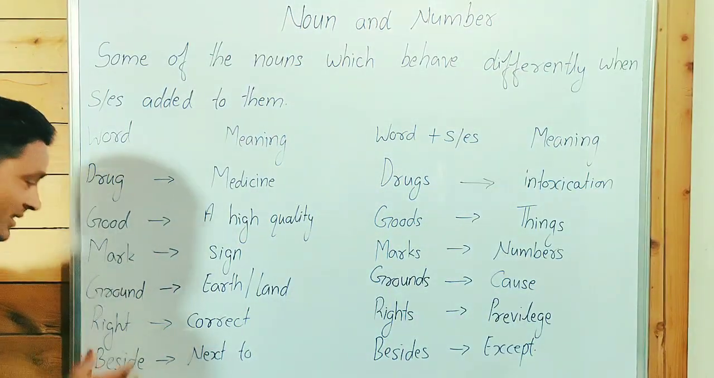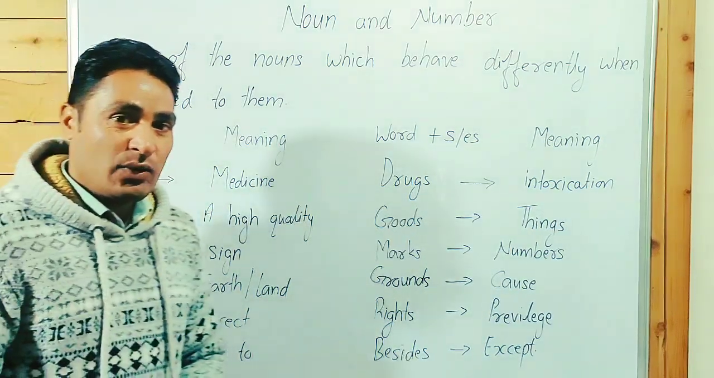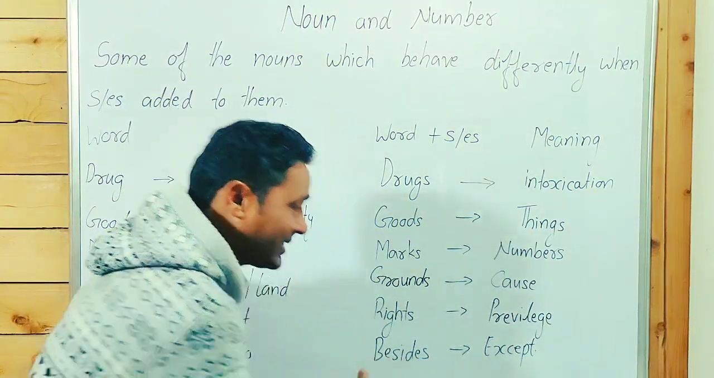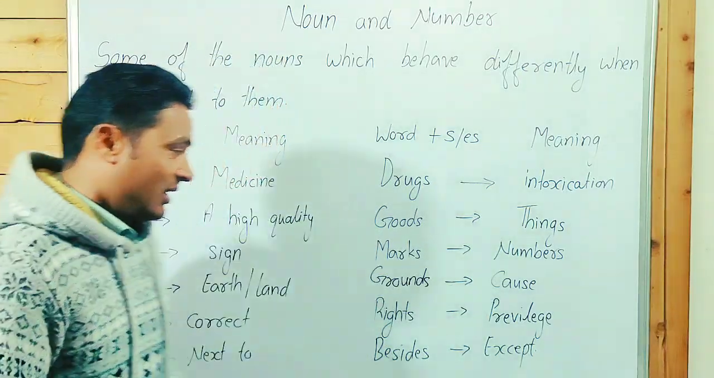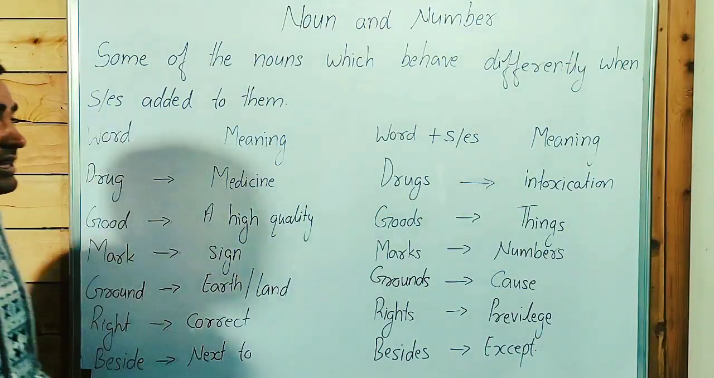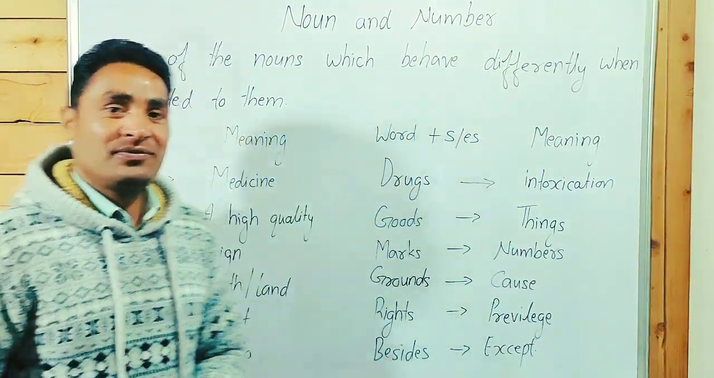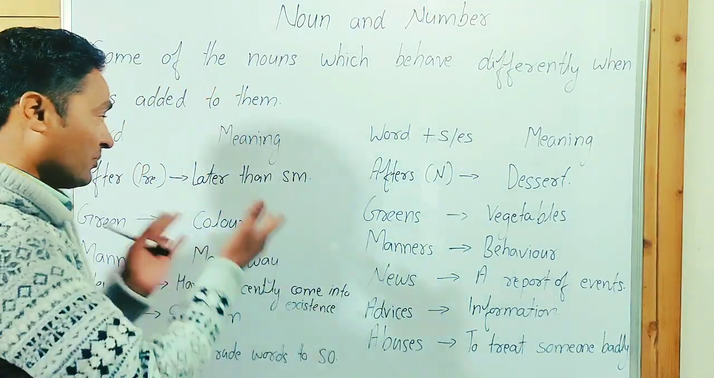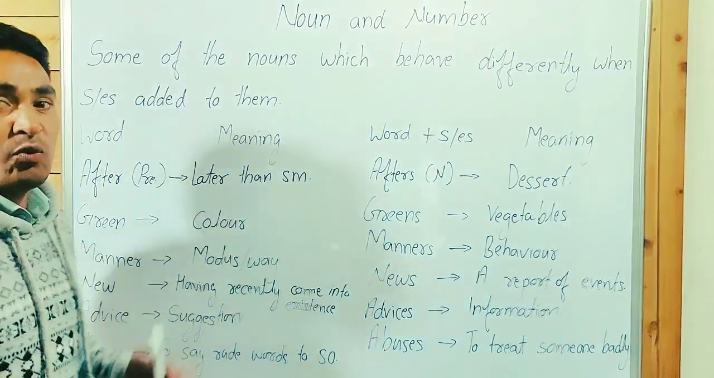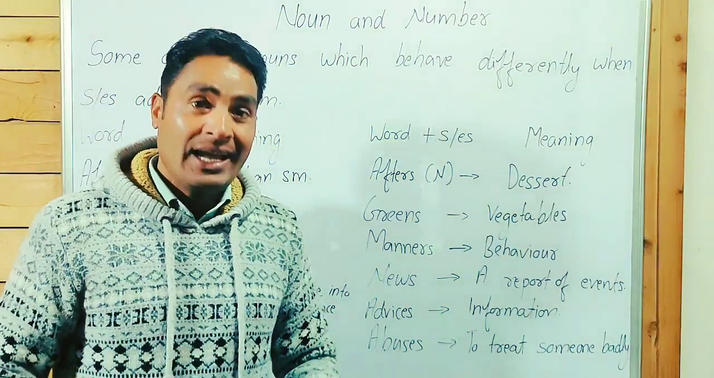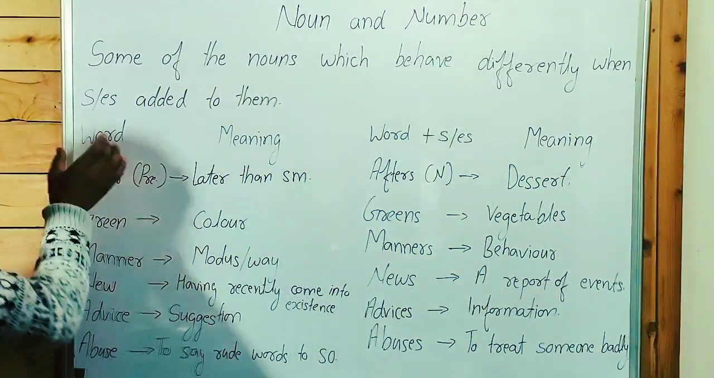Beside means next to, adjacent. And when we talk about besides, it means except. Okay, except. So in the next slide we will see some more examples. Have a look at these words. Not only nouns, these words may be a preposition, an adjective, etc.